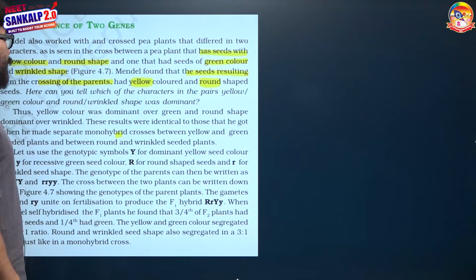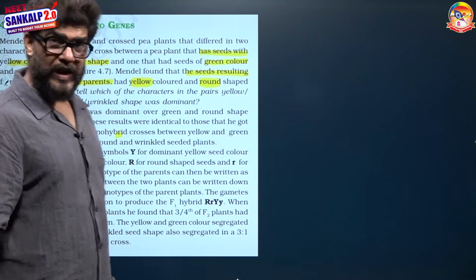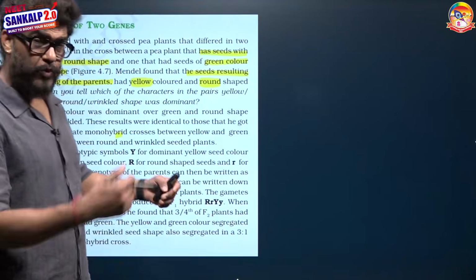Here, can you tell which character in the pairs yellow-green and round-wrinkled shape was dominant? Of course we can say yellow is dominant over green, and round is dominant over wrinkled. These results were identical to those that we found in the F1 of the monohybrid crosses.